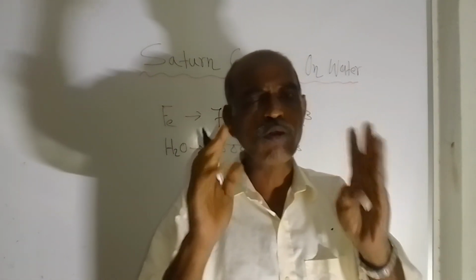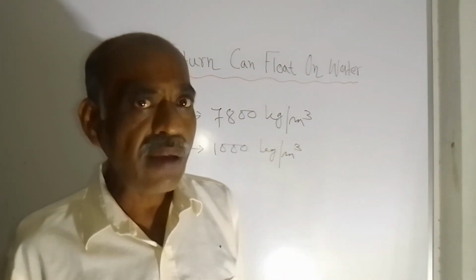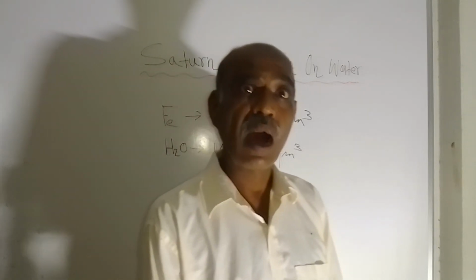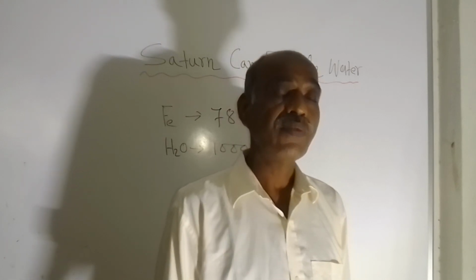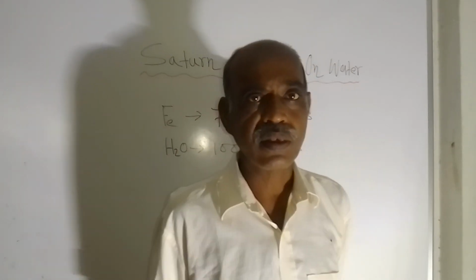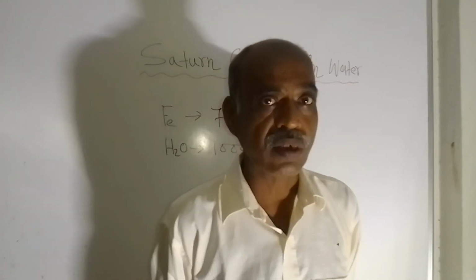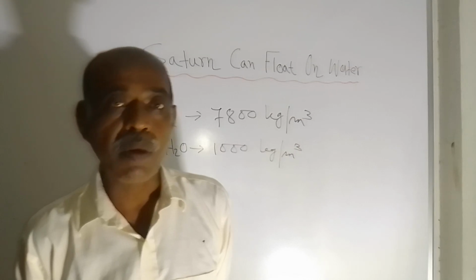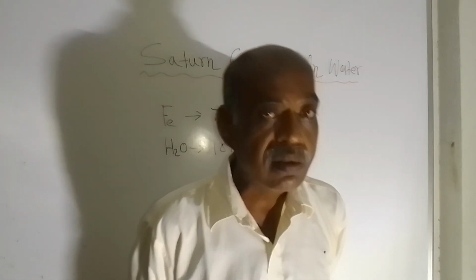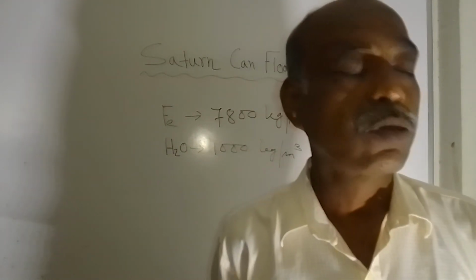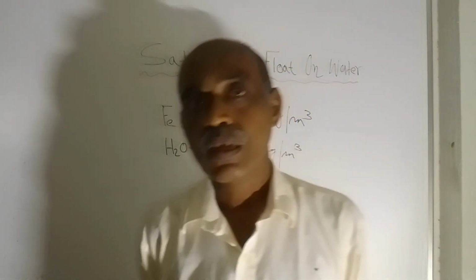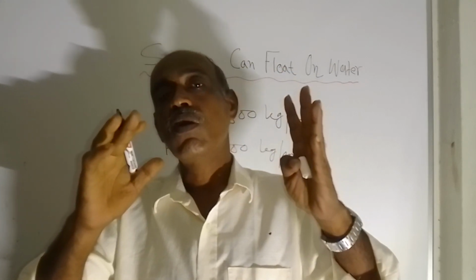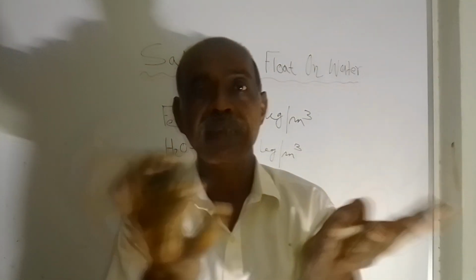Whenever you take the hollow sphere of iron, the average density is less than the density of iron, and even less than the density of water. In that case, we are not talking about the density of the iron, we are talking about the density of the total volume, the entire volume.